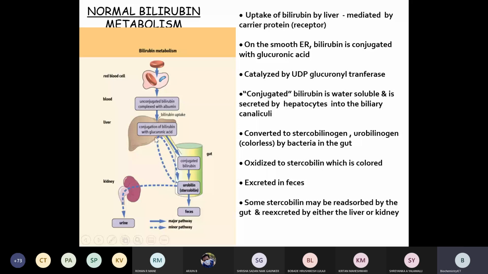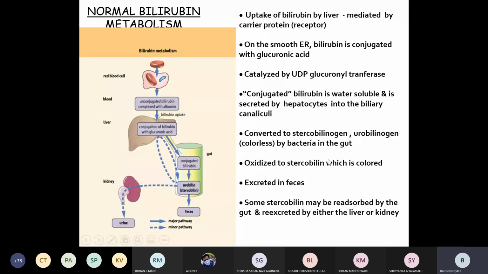So glucuronic acid is one of the conjugating agents. How is it obtained? It is obtained in the uronic acid pathway, that is oxidation of glucose to glucuronic acid, right? This glucuronic acid gets conjugated with the bilirubin so that it forms soluble bilirubin. The unconjugated bilirubin is insoluble. When it gets conjugated, it becomes soluble so that it can be easily excreted, as well as converted into urobilin and stercobilin so that it can be excreted through the feces, right? So this is the normal metabolism.